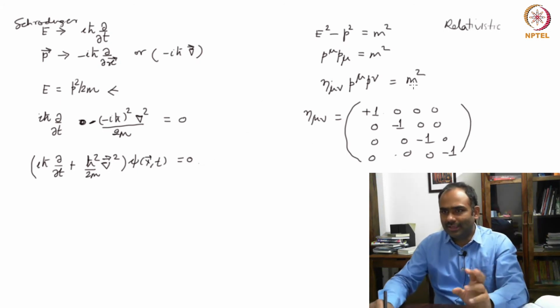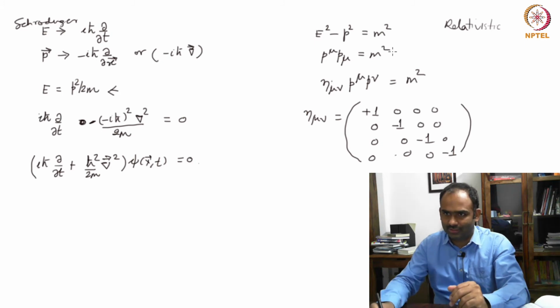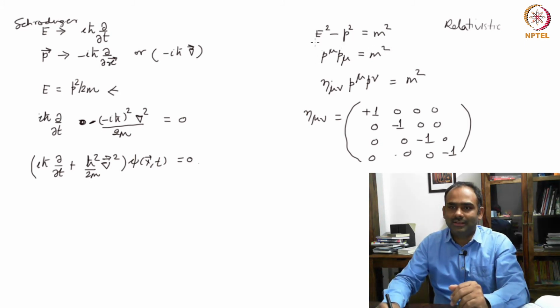But before that, let's have a small remark here. This is the same thing, E square minus p square; I have put c equal to 1. That thing is written as p mu p mu is equal to m square.